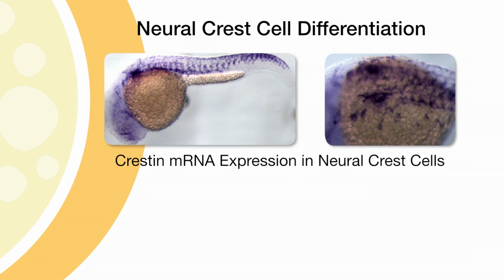Neural crest cells are one of my favorite types of embryonic cell types because they are actually migratory stem cells. They leave the nervous system and venture out throughout the embryo to populate a variety of tissues and differentiate into a variety of different cell types, whether it's pigment cells or cartilage cells or sensory neurons. They are just an amazing plastic cell type that is really a good example of differentiation. And what you see here is one particular gene called crestin that's helping us to visualize these.